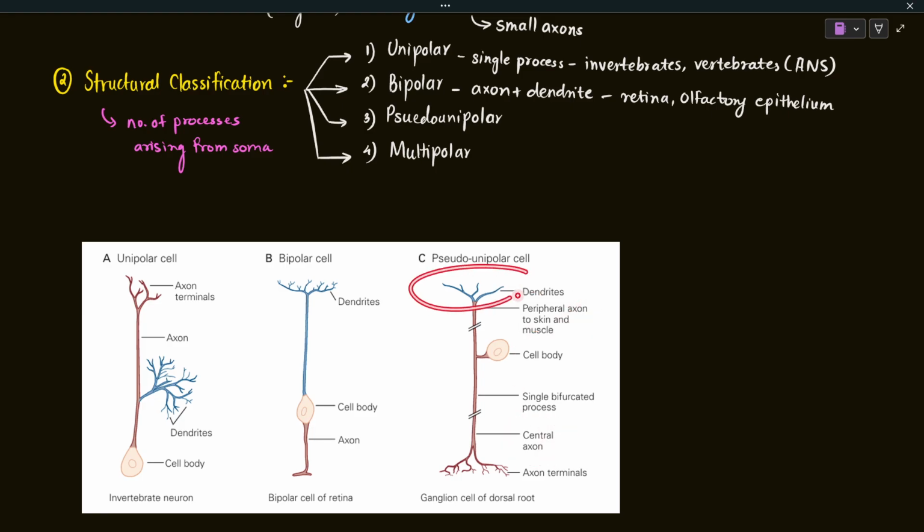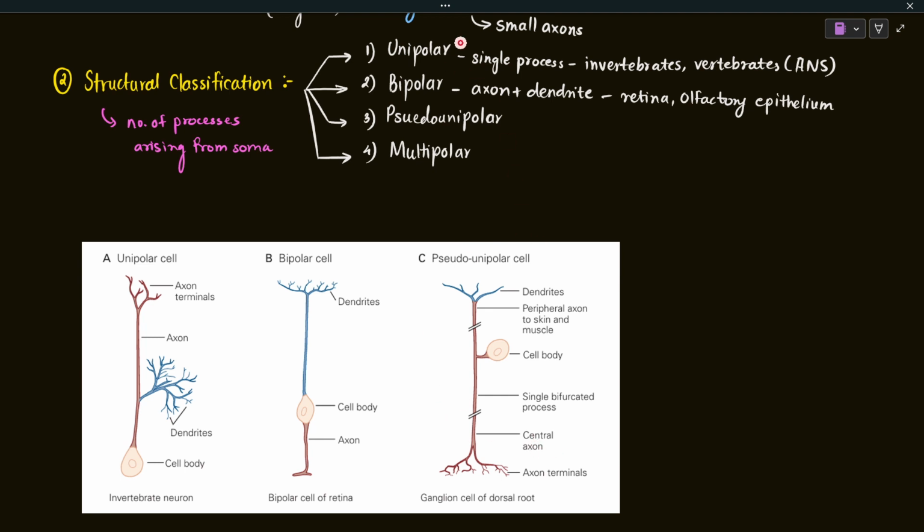One end acts like the receiving end, while the other end acts like the output end. All of the signals are received from the periphery of the body, and the peripheral axon carries the signal from the periphery to the central part, and the central axon carries it to the central nervous system. So this is how a pseudo unipolar cell looks.